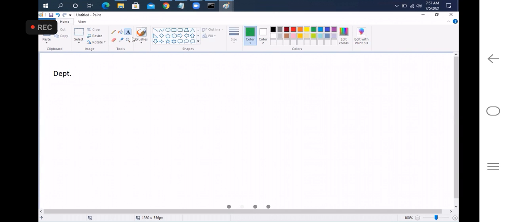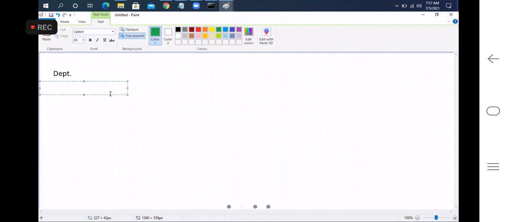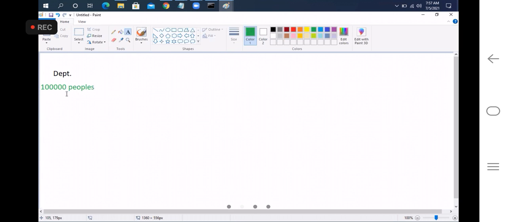In this department there are some 1 lakh people. So for this 1 lakh people, the AWS team has to define the permissions, which means roles.